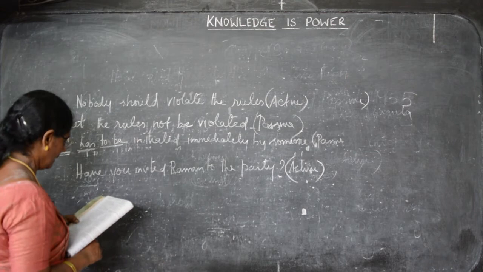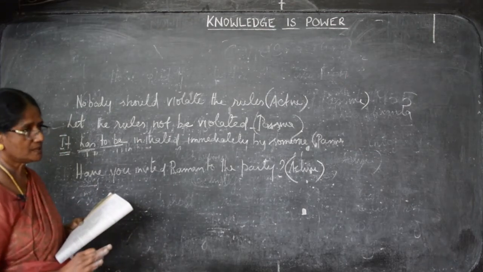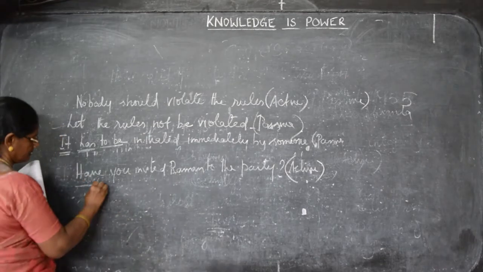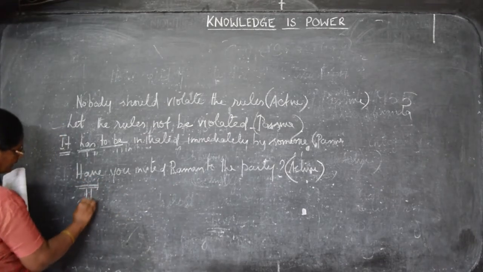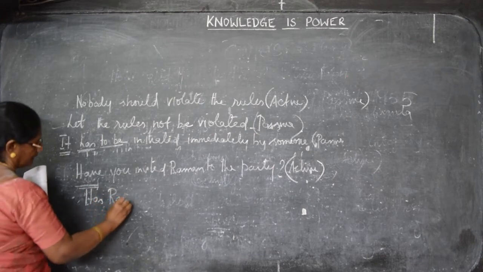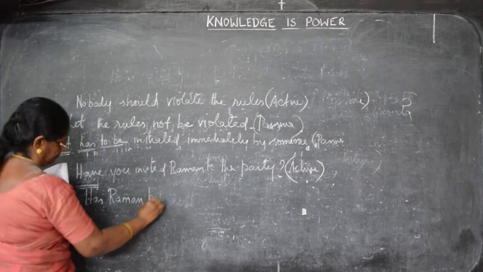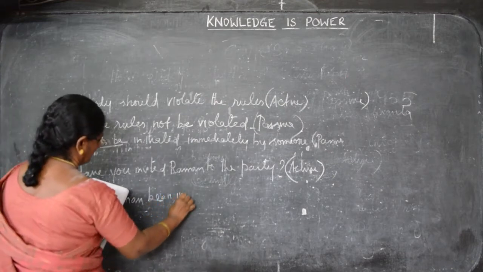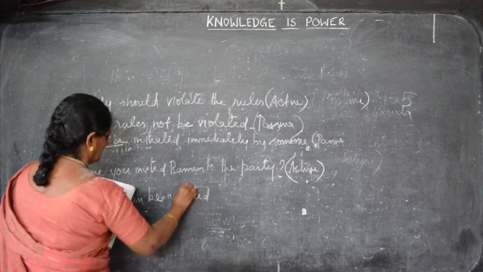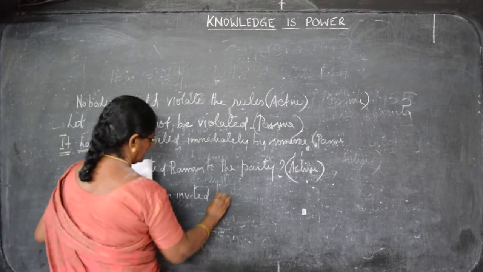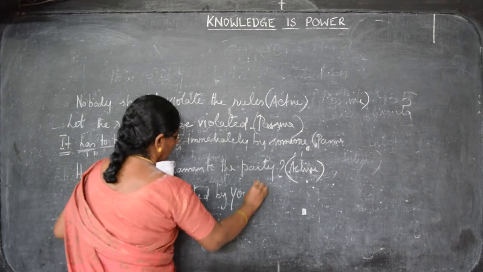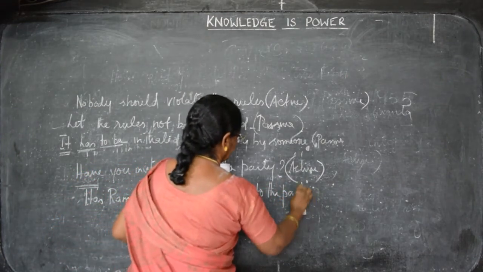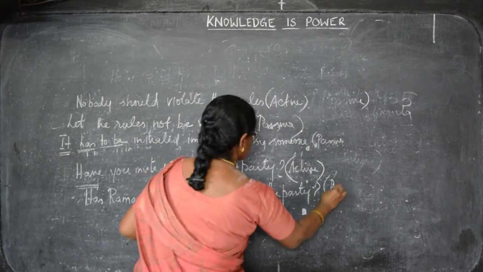Now, we have to change it, and the same question statement should be retained. This is in present perfect. Has Raman been invited by you to the party? Question mark, passive voice.